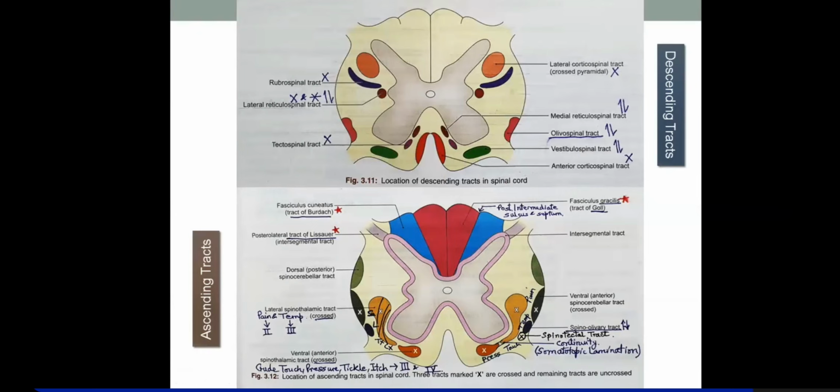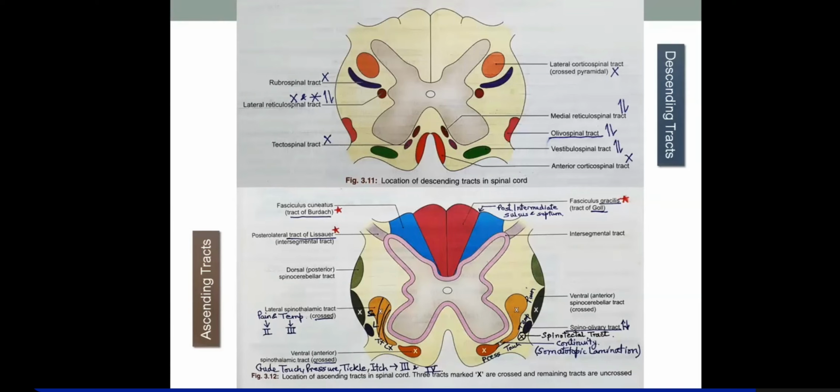So in the descending tracts, corticospinal, everybody knows that it is contralateral. It reaches the contralateral spinal segments. 75 to 80% decussate in the lower medulla and 15% in the spinal segment at the corresponding level.